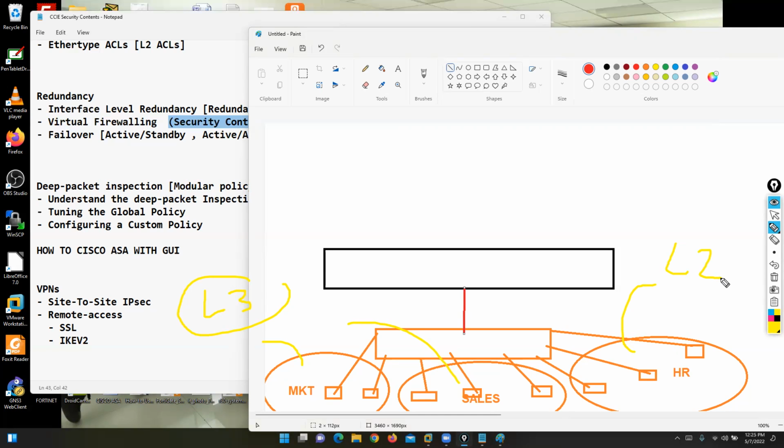Right now we have 3 departments, so we need to purchase 3 separate firewalls, 3 physical boxes, and connect our departments with these firewalls. This is not a good solution if you are going with physical devices, because the physical box cost is very high. So what we can do, we can purchase a single box, and with the help of a license we can divide our single firewall box into multiple virtual firewalls.